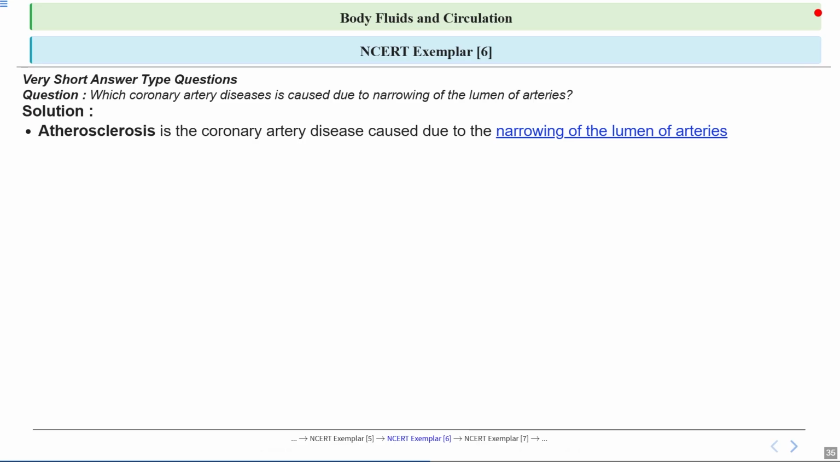So the answer here is atherosclerosis. Let's focus on this term. Atherosclerosis is the disease where the arteries become narrow, making it harder for blood to flow. So you can imagine the arteries are like water pipes, and if the inside of the pipe gets clogged with some stuff, then less water can get through. So in our bodies, this means less blood reaches the heart muscle.